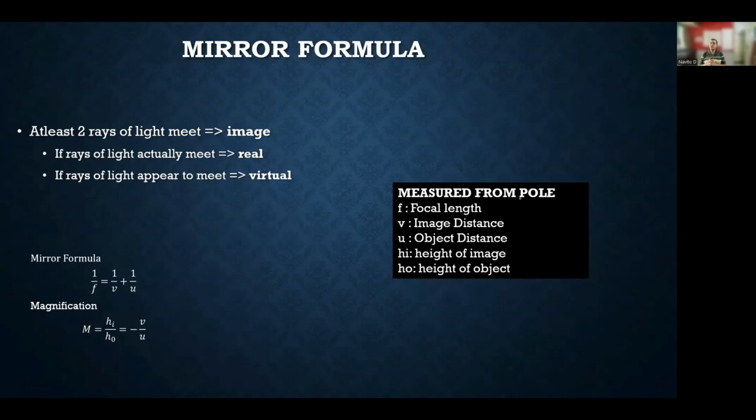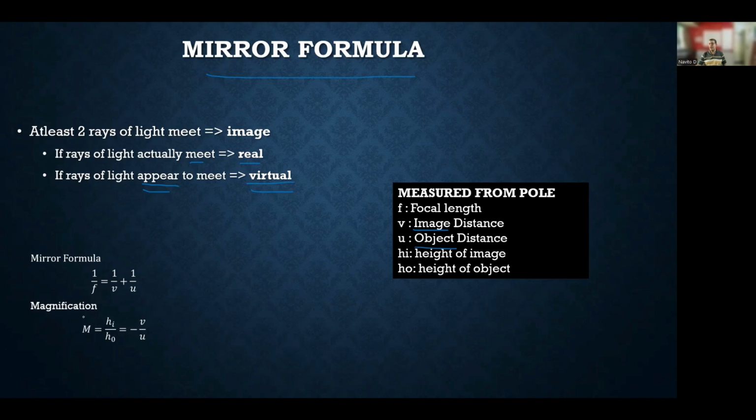So finally, we have seen mirrors. We are going to see quickly about the mirror formulas. As we know, for the image to be formed, we need 2 rays of light. When the rays of light actually meet, it is called real. When the rays of light appear to meet, then it is called a virtual image. So these are the 2 formulas. One is the mirror formula, wherein 1 by focal length is equal to 1 by v plus 1 by u, where v is the image distance and u is basically the object distance.